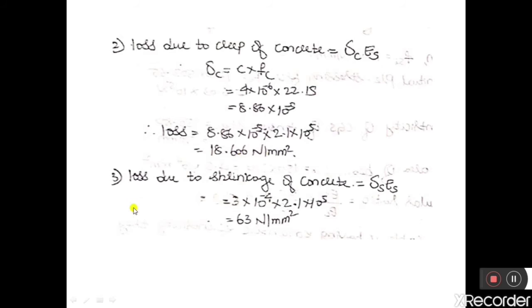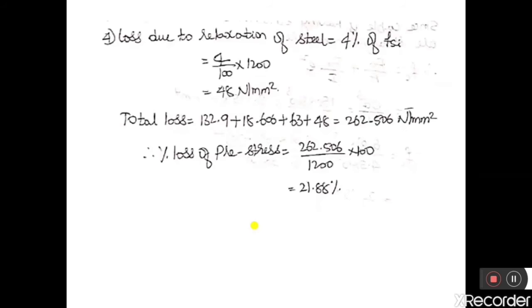In the next step, let us take up loss due to shrinkage of concrete. So for loss due to shrinkage of concrete, we have a formula delta S into ES. Delta S is the shrinkage coefficient, given in the question as 3 into 10 to the power of minus 4. ES is Young's modulus of steel, 2.1 into 10 to the power of 5 Newton per mm square. Therefore, loss due to shrinkage of concrete is equal to 63.0 Newton per mm square.